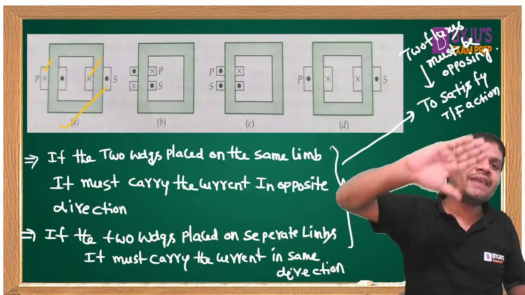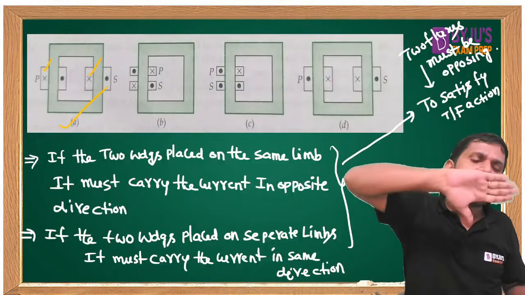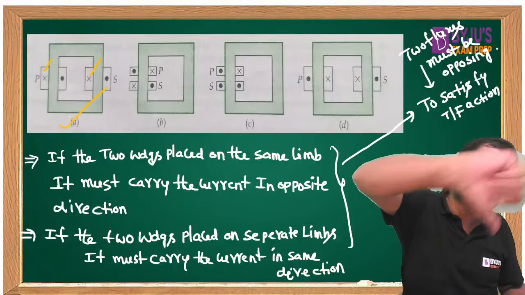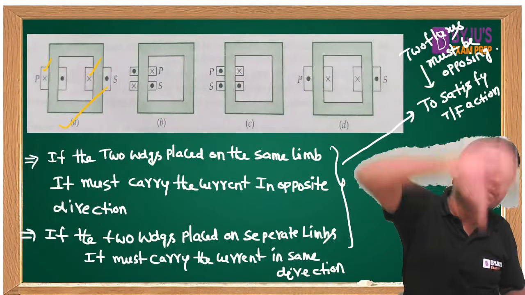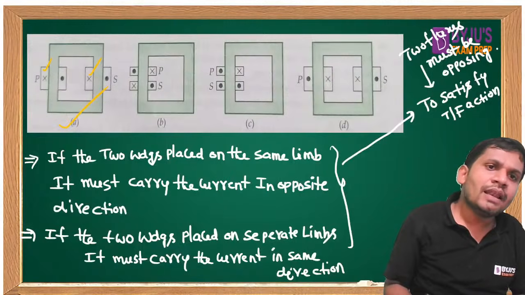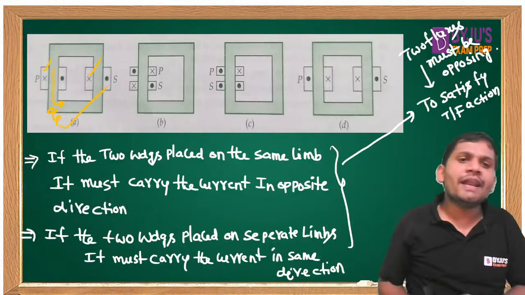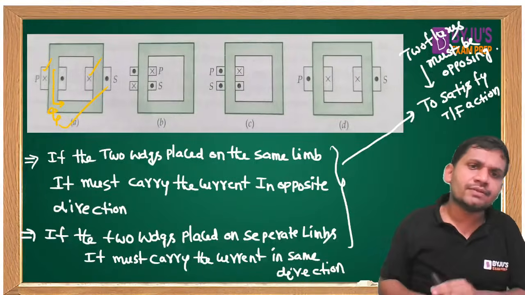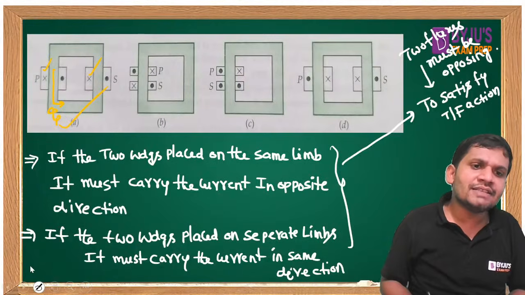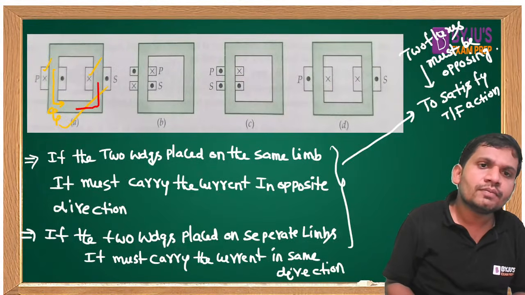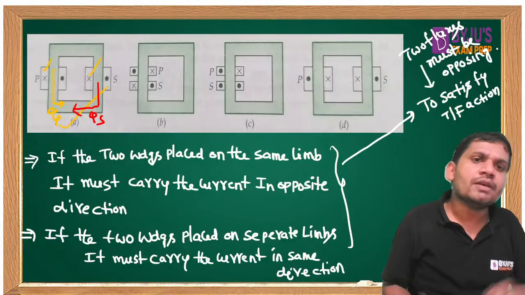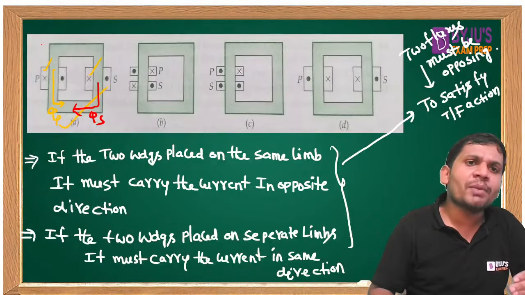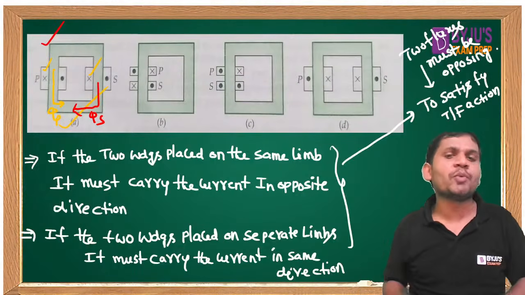For example, apply the right hand thumb rule at the primary side. This is the direction of the current, then flux is like this. Let this be the primary flux. Then apply here also, students. Here also current is entering, flux is like this. Let this be the secondary flux. These two are opposing, so transformer action is satisfied. Two fluxes are opposing. Next.